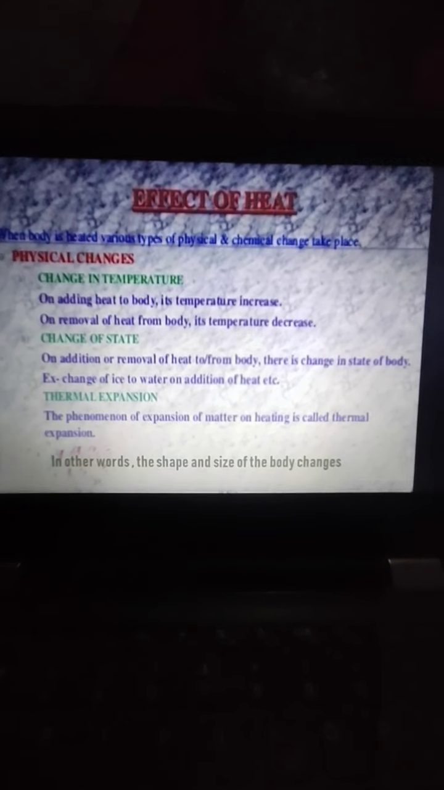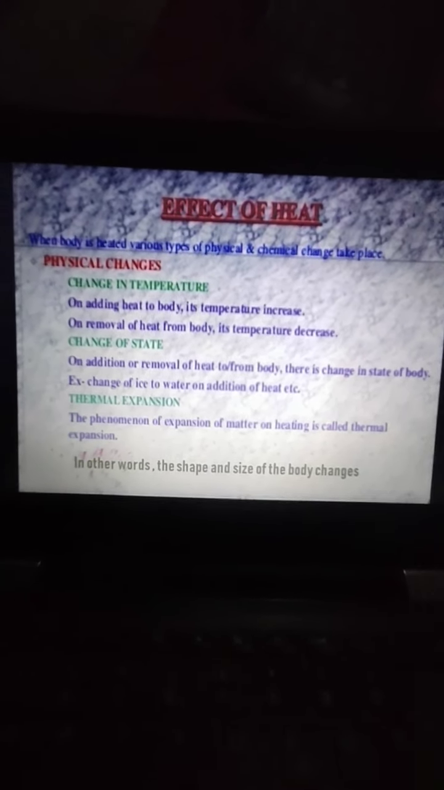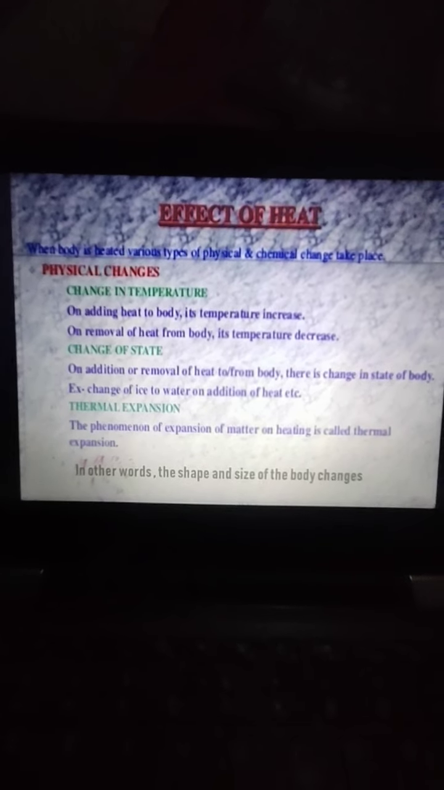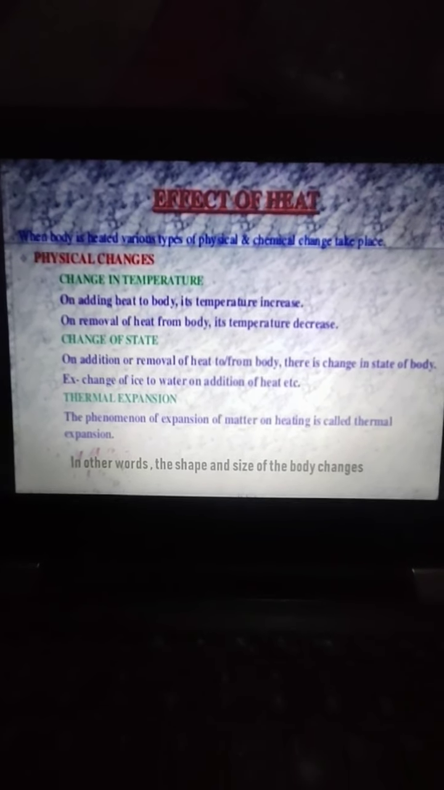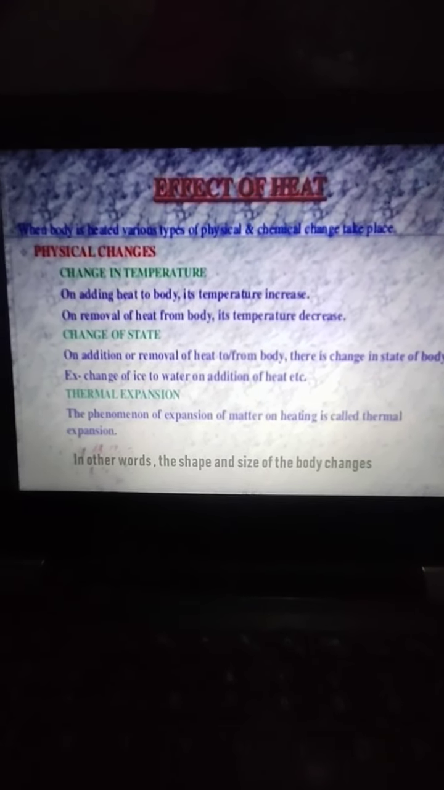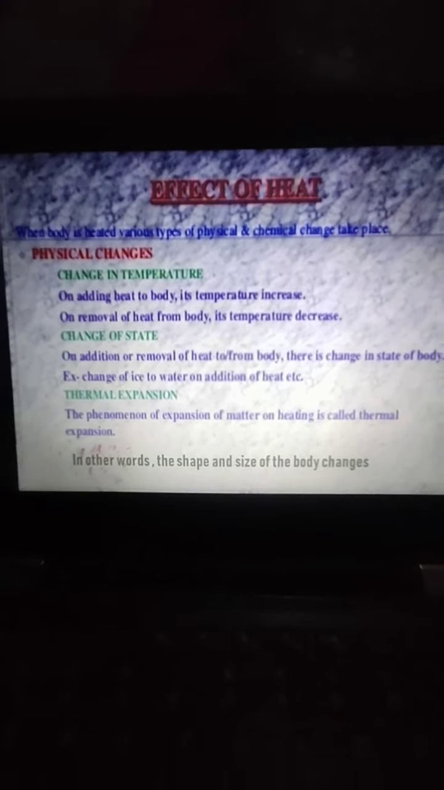So beta, today's topic is effects of heat. Whenever a body is heated, various kinds of physical and chemical changes take place. So we are here talking about the physical changes. Very first one is change in temperature.